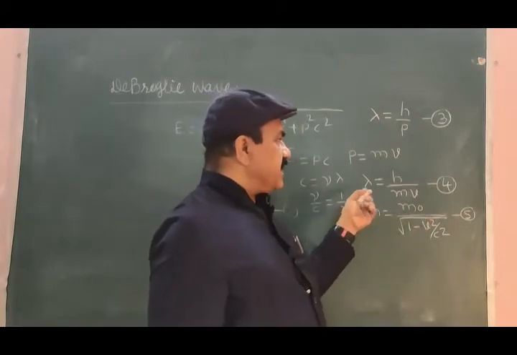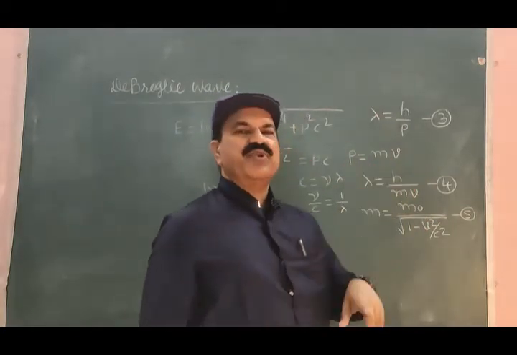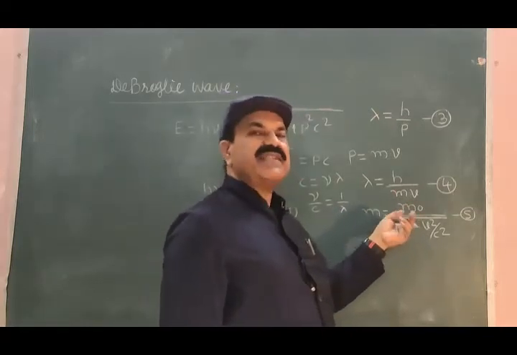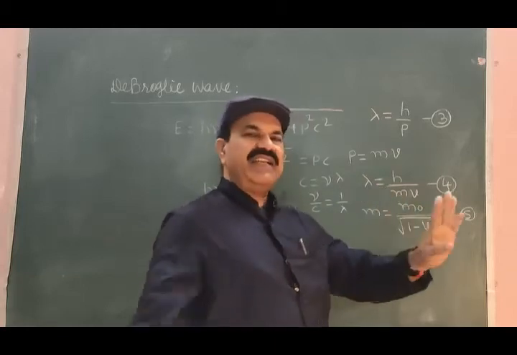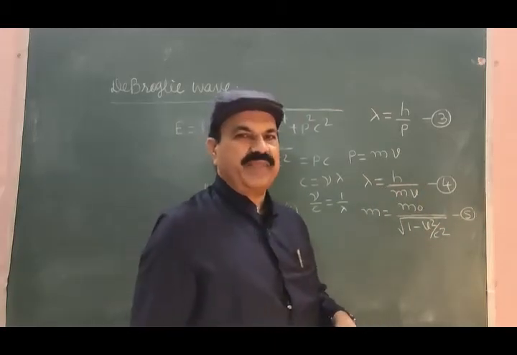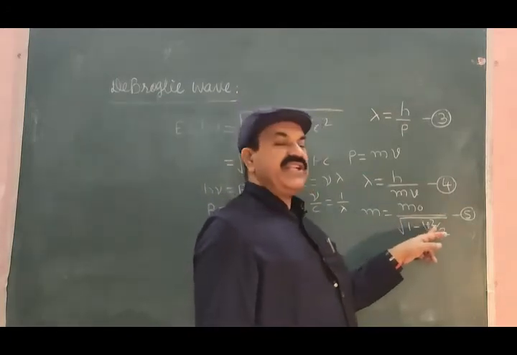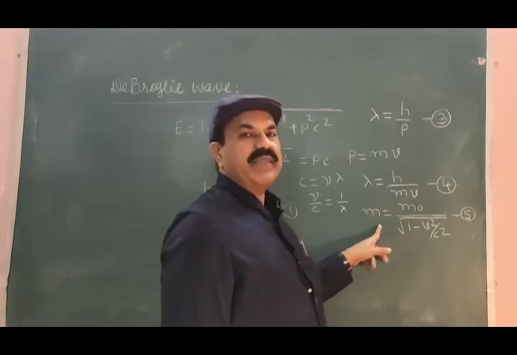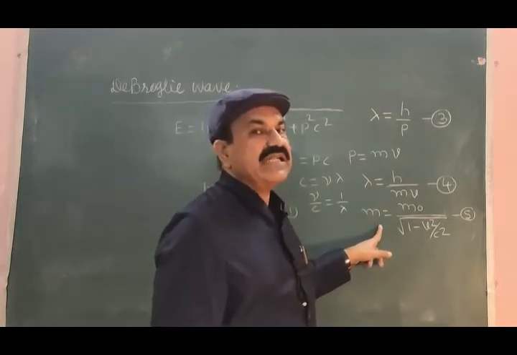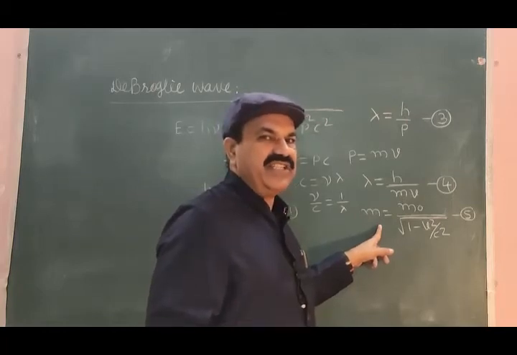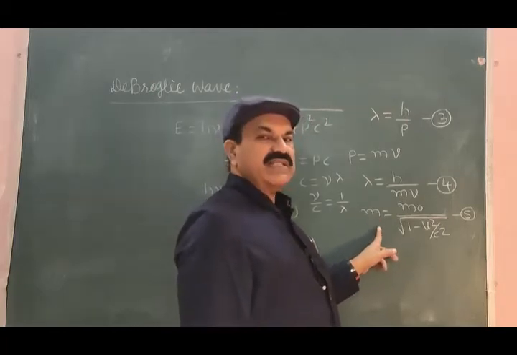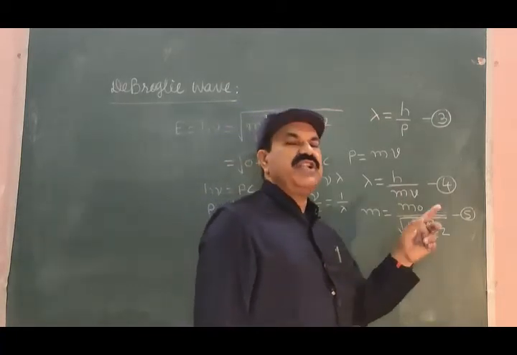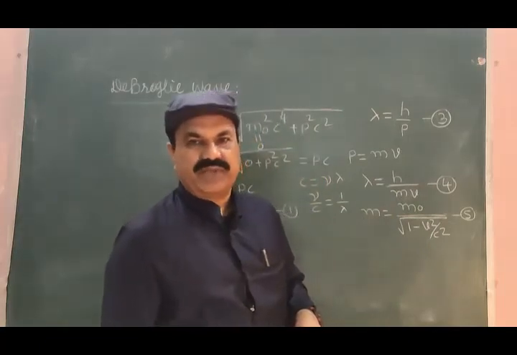m0 is the rest mass of this particle, the mass of the particle when it is at rest, when it is stationary. But when the particle moves with velocity v, its mass becomes m. Mass is not absolute, mass is relative. We have studied this in relativity, and therefore the relative mass of the particle which is moving with velocity v is given by m is equal to m0 divided by square root of 1 minus v square by c square.